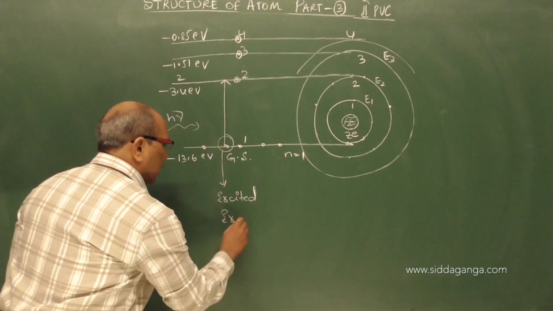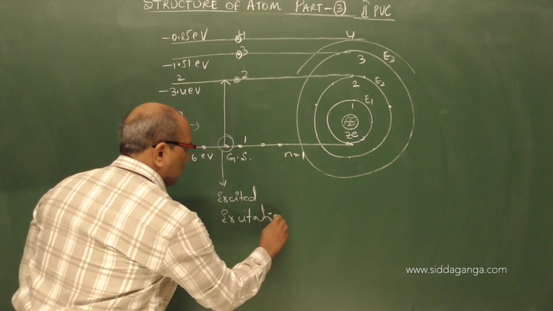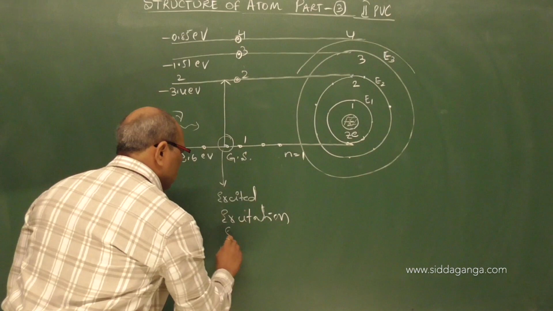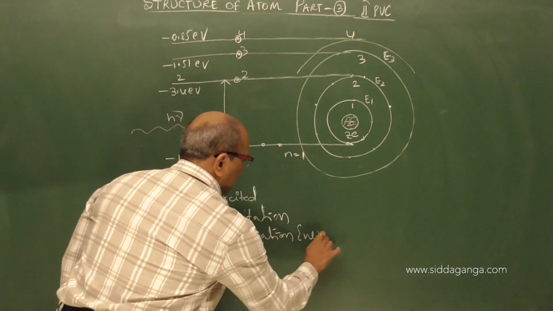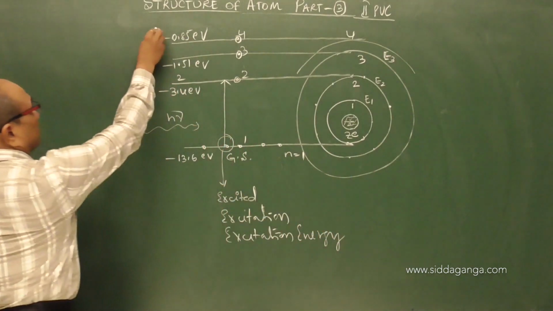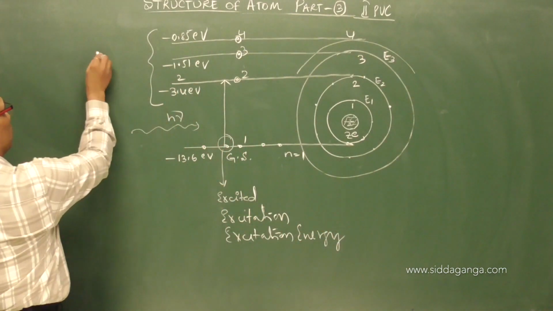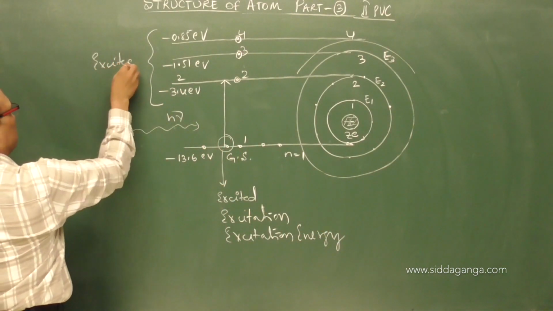The process is called excitation, and the energy applied is called excitation energy. And all other states other than the ground state are called excited states.